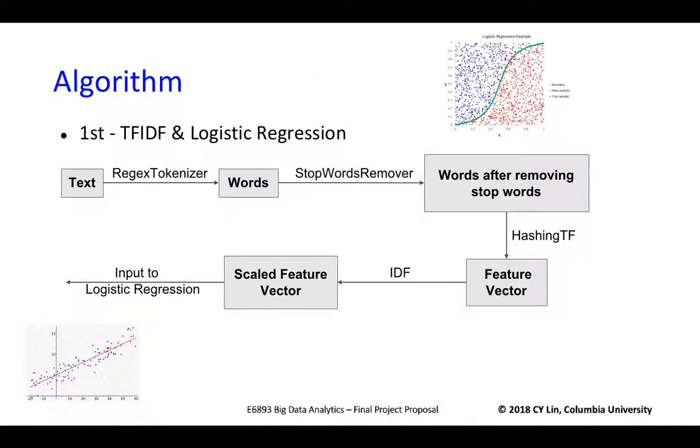Next, we apply 3 methods to do sentiment analysis. Firstly, we use the traditional way that we did in the third homework, using TF-IDF to extract features. We use RegexTokenizer to break text into individual words based on a regular expression. Then we remove stop words from the input because those words appear frequently but do not carry as much meaning. For each bag of words, we use HashingTF to hash them into feature vectors, then use IDF to rescale them. Next, we pass those feature vectors to build a logistic regression classifier.